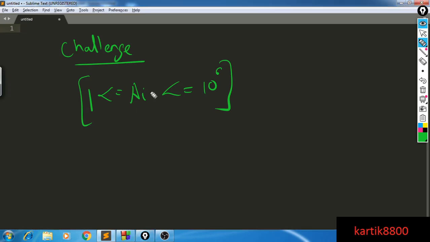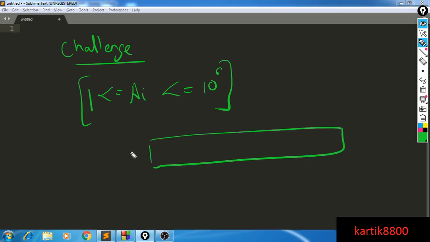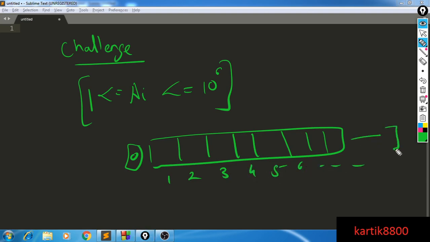The solution to this is very easy. What you have to do is keep an array, a boolean array maybe, and the indices of this array will represent whether a particular element is present or not. This boolean array will act as the data structure. Let's say the ith entry of this array, a of i, equals 1. This means i is present in your data structure. And if the ith entry is 0, then i is not present in your data structure.